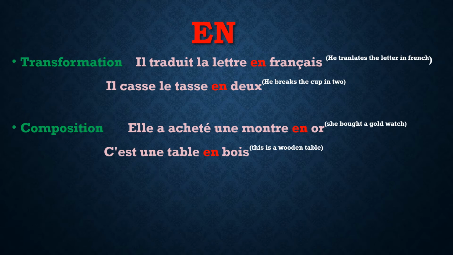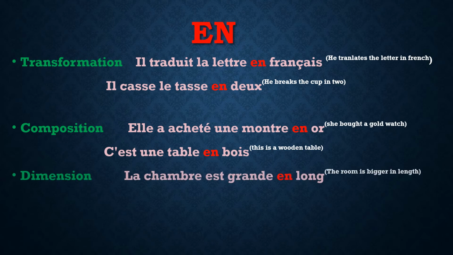Next, composition. When we have to explain the composition of something, like what that thing is made of. For example, she bought a gold watch. We will not translate it like that in French. It will be like she bought a watch in gold. Elle a acheté une montre en or. En or, E-N O-R, means in gold. This is a wooden table. Again, this is a table in wood. C'est une table en bois. In wood. E-N.